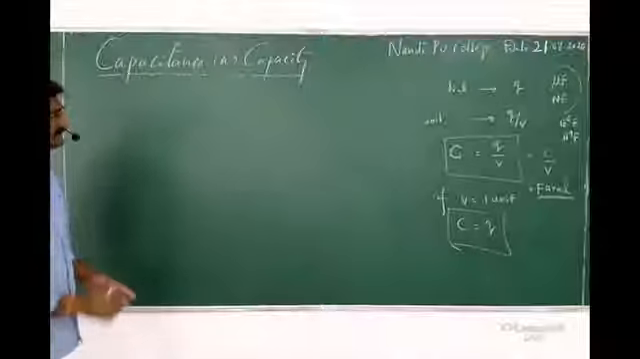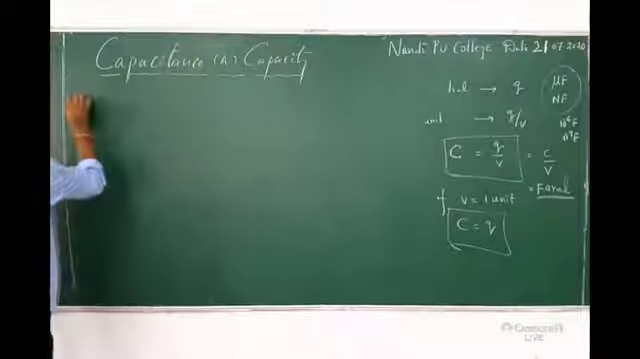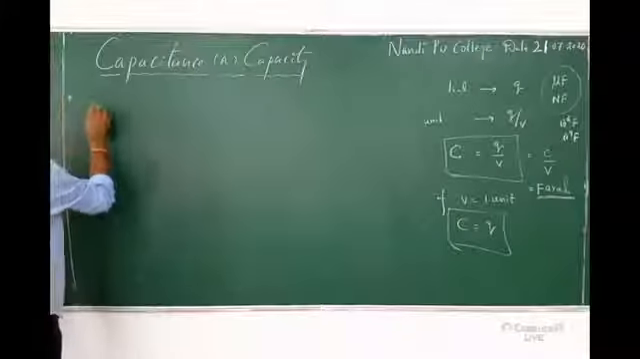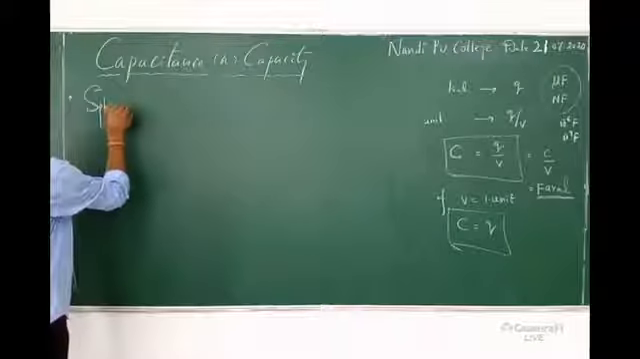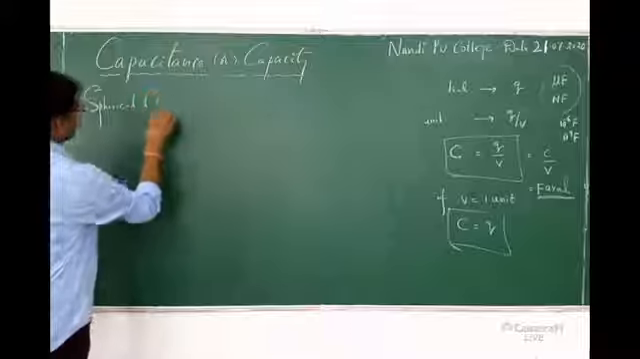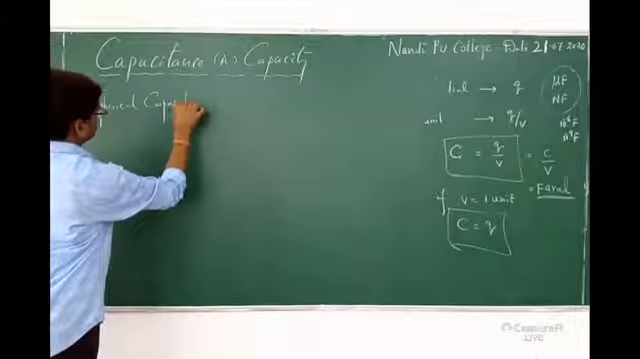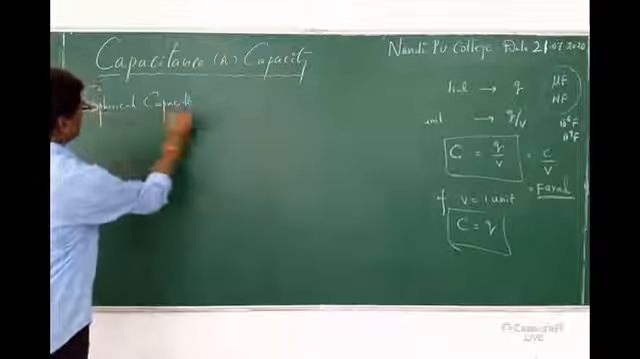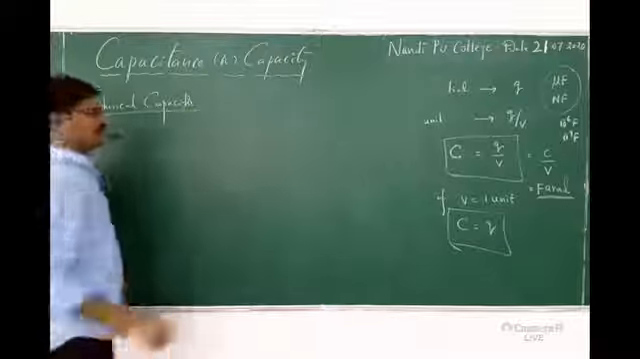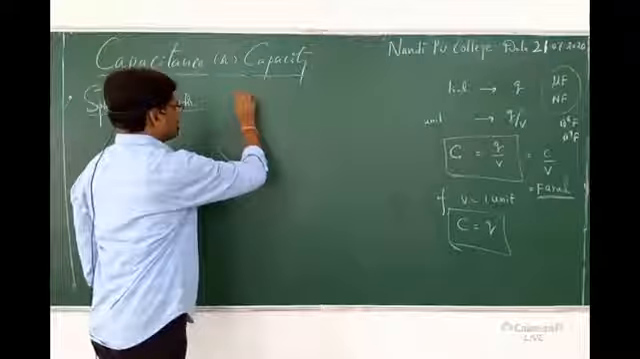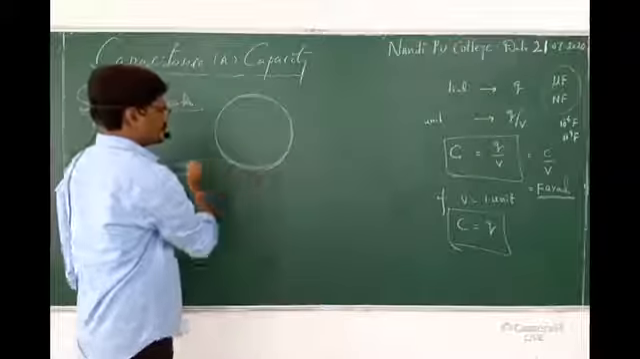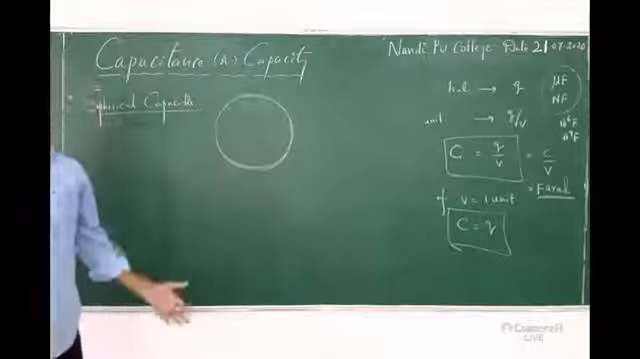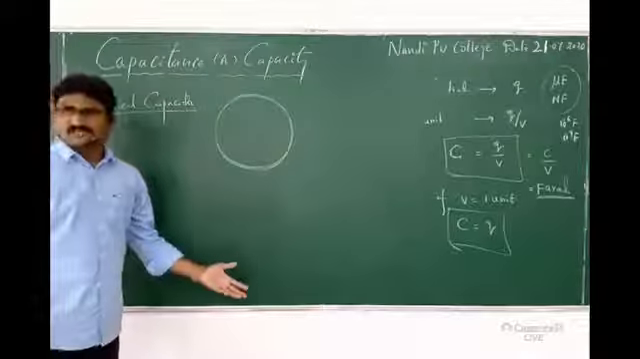So capacitors. First I will take the spherical capacitor. Spherical capacitor. Just before I explain, let us consider it is a spherical shape. Yes, it is my spherical capacitor. The shape is spherical. It is a metal plate, we can assume.